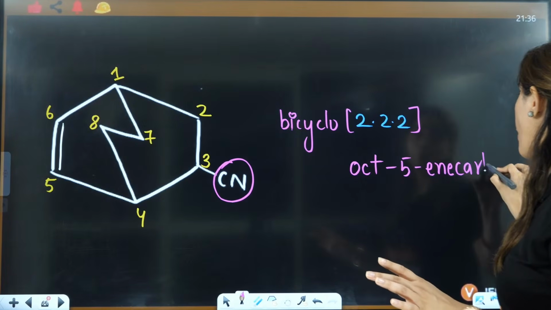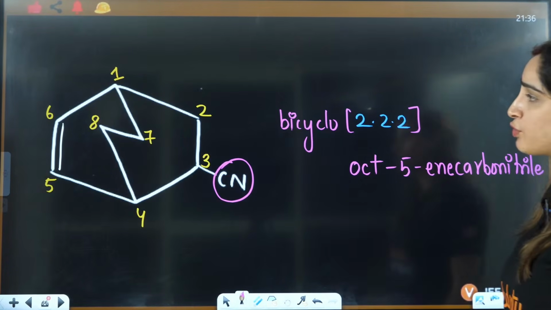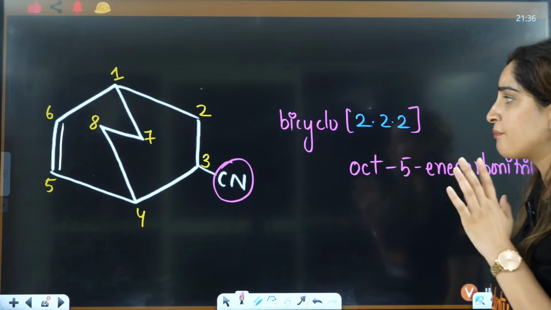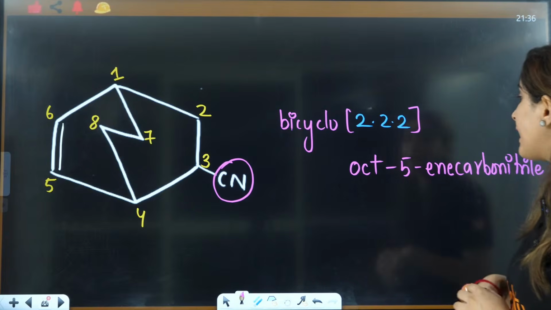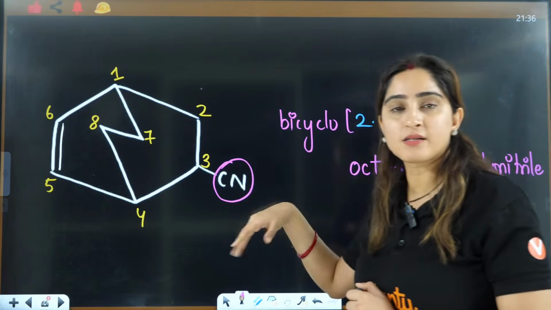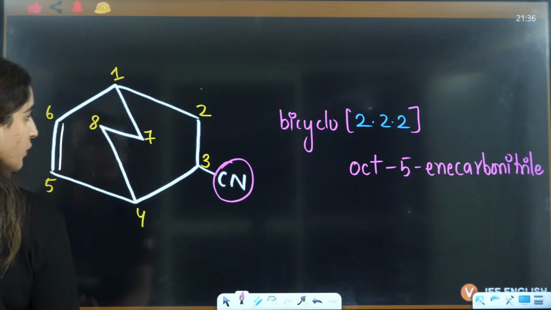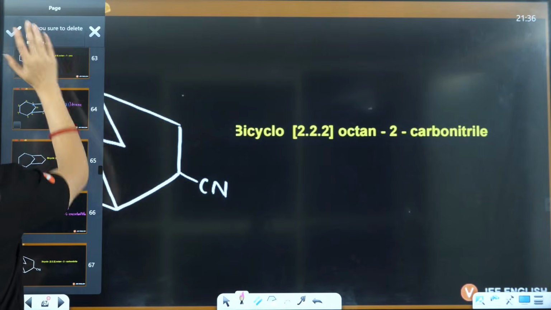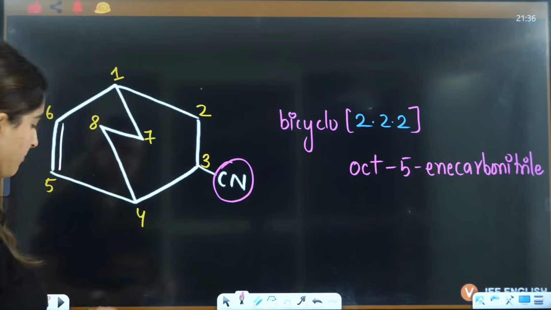Can you see so many rules we have used here? We have used that multiple bonds have less priority as compared to the functional group. We have used how you handle a carbon-connected functional group on the ring. Okay, so that's how you are going to write it. I changed this, so that's why I'm deleting this. I made it a double bond, so that's why I'm deleting that name.